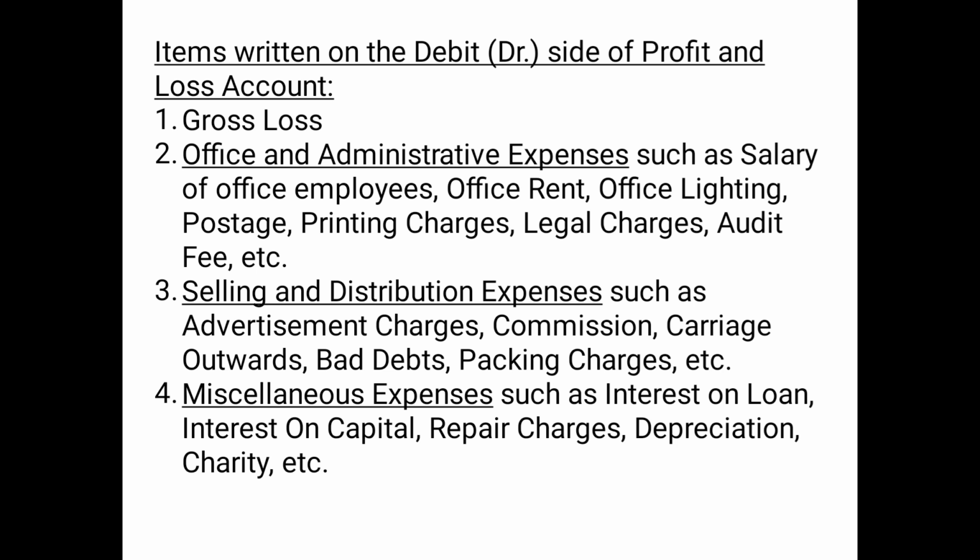Number two, office and administrative expenses. Some, for example, salary of office employees, office rent, office lighting, postage, printing charges, legal charges, audit fee, etc. Number three, selling and distribution expenses, means expenses related to sales and distribution, such as advertisement charges, commission, carriage outwards, because carriage inward is shown in trading account. Bad debts, basically it's a loss related to sales, packing charges, etc.